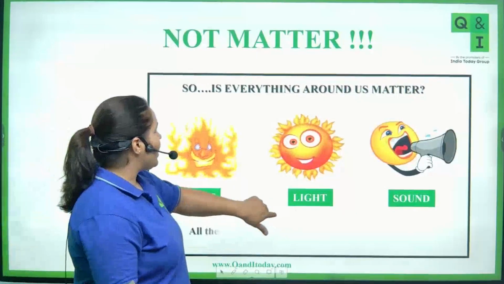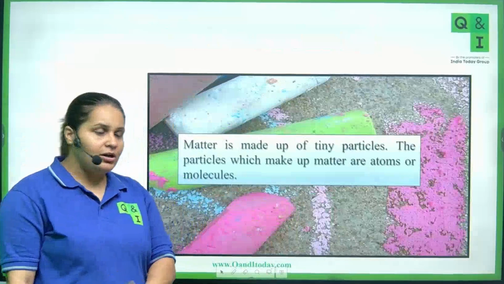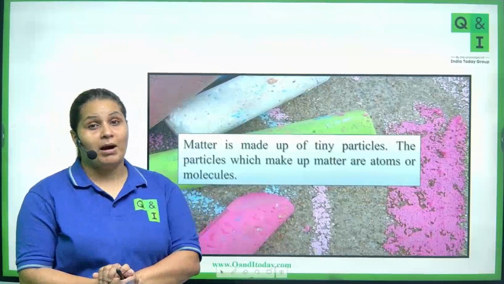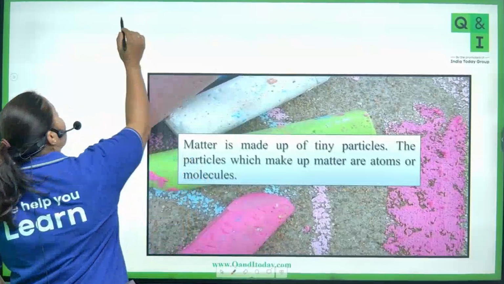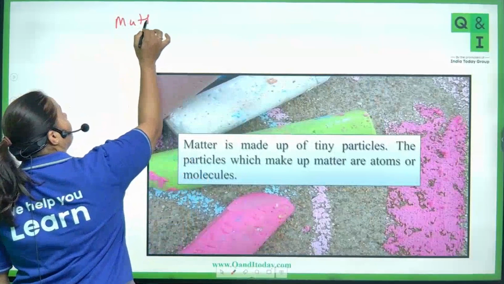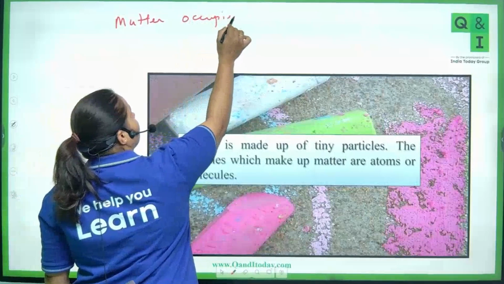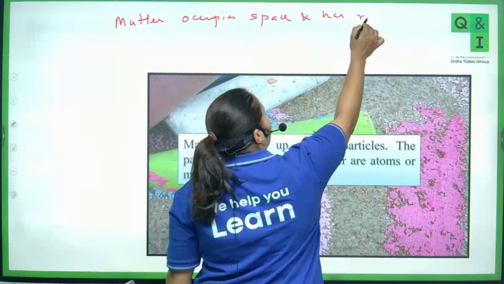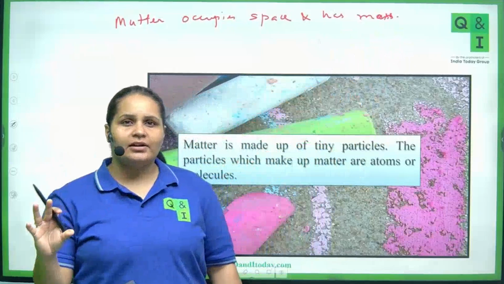Okay, now moving ahead. Now let's define matter. So I said matter is something which occupies space and has mass. Fine, we already defined it. What did we say? That matter occupies space and has mass. The first thing we completed, what is matter.